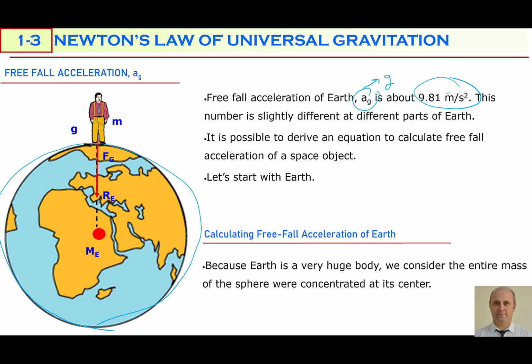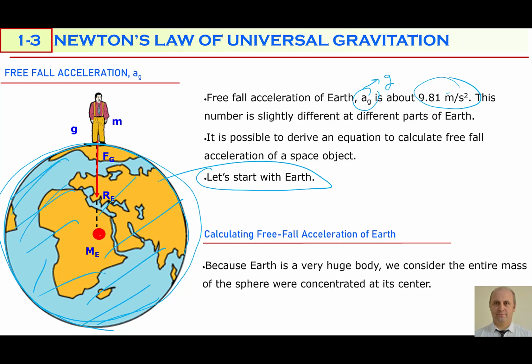So now we are going to derive an equation for calculating free fall acceleration on the surface of the Earth. Because Earth is a very huge body and almost a perfect sphere, we can assume that the whole mass of the Earth is concentrated at the center of the sphere. And a man is located on the surface of the Earth, and the mass of this man is small m. I want to calculate the free fall acceleration at the location of this man.